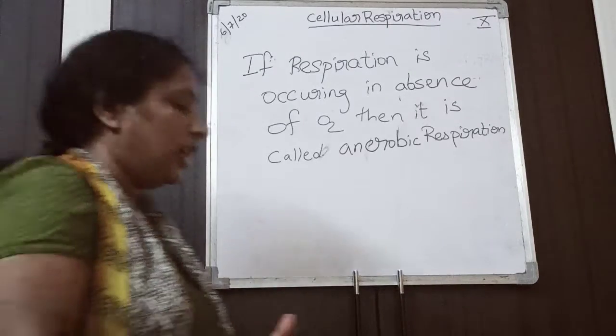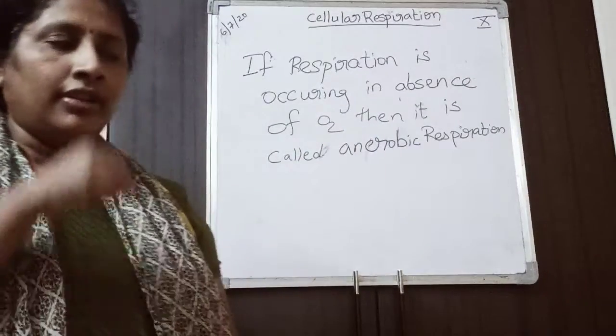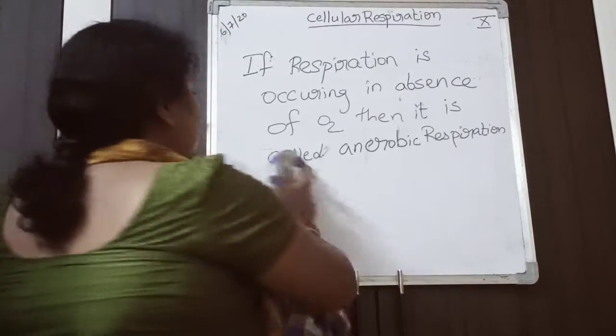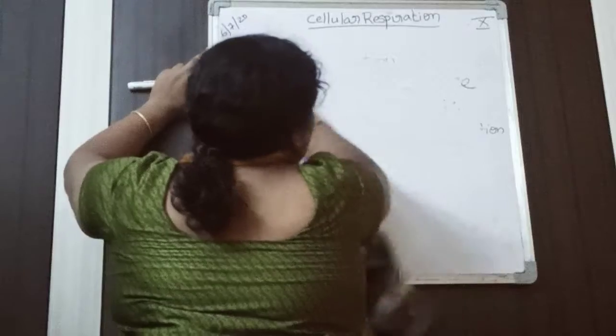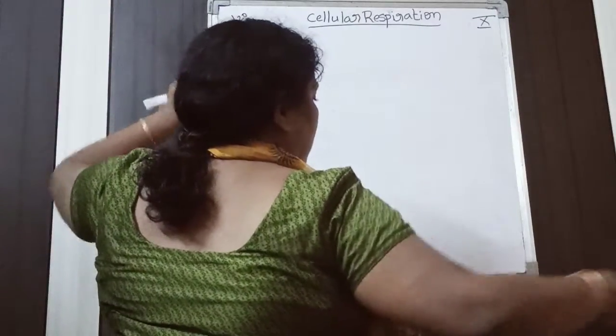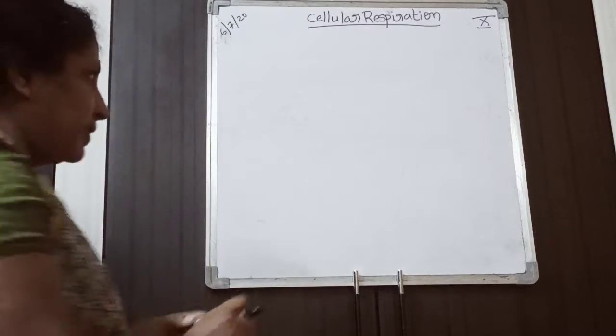Got it? Now, where does this anaerobic respiration occur? First we will discuss anaerobic respiration, then we will go to aerobic respiration.